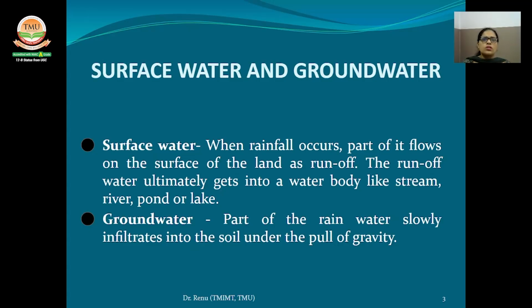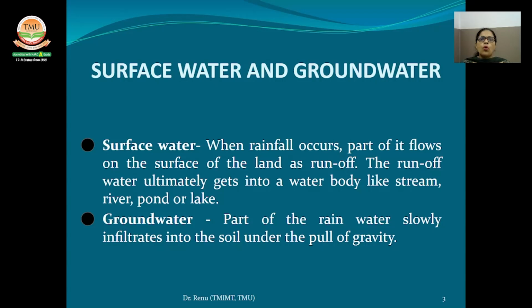Surface water is exposed and can be easily contaminated, whereas groundwater is underground, hidden and thus cannot be easily contaminated. Surface water often needs to be transported to the place of use and it is expensive, and groundwater is often available at the place of use and need not be transported, and it is cheaper. Surface water cannot be directly consumed as it is contaminated, and groundwater is mostly uncontaminated and can be directly consumed.